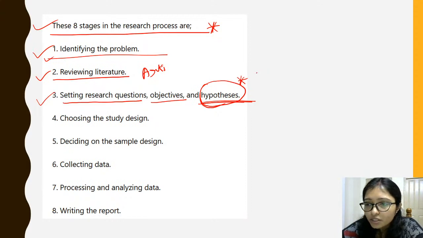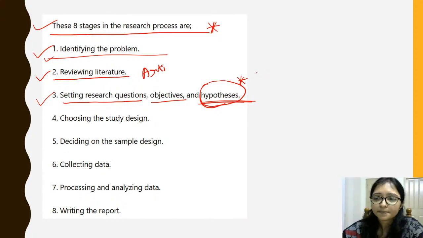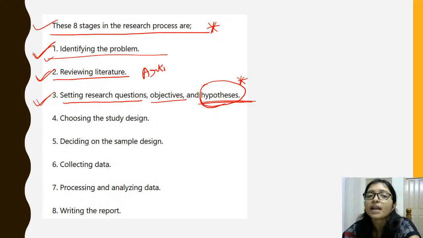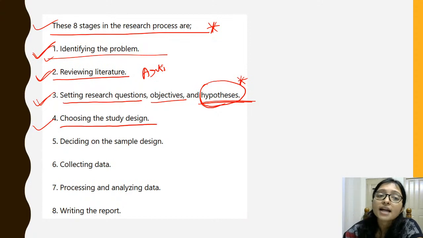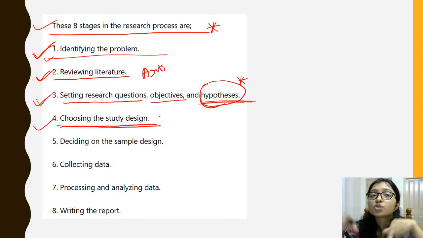Is the research process the same for all types of research? Yes, the stages of research are the same. For any research you have to identify the problem first, whatever you want to do. Then you have to review the literature. Then you have to set the question, objective and hypothesis. Next is choosing the study design, meaning you have to choose the design.